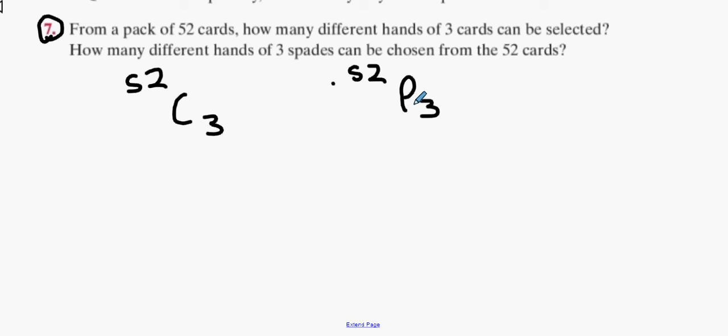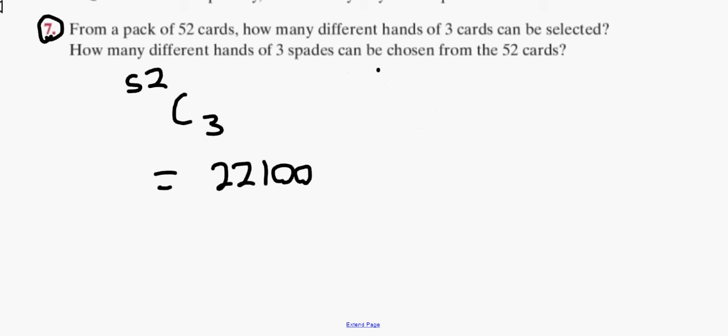The smaller option is always the better option, and you'll find out that 52C3 is the smaller option, which is 22,100. The 52P3 option will be insanely high, and it's not the right answer. Okay? So that is the answer to part 1.